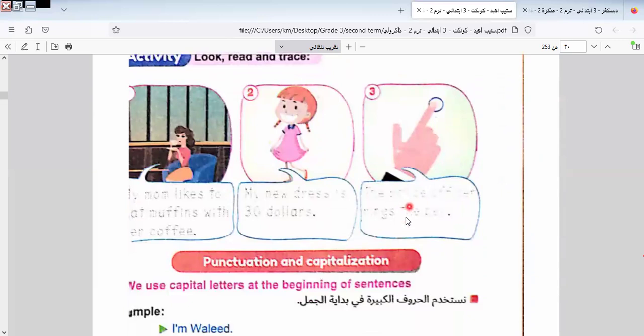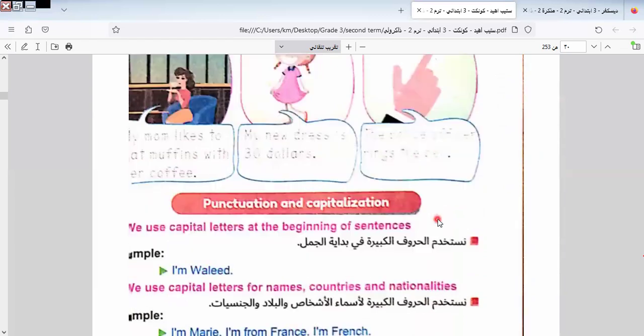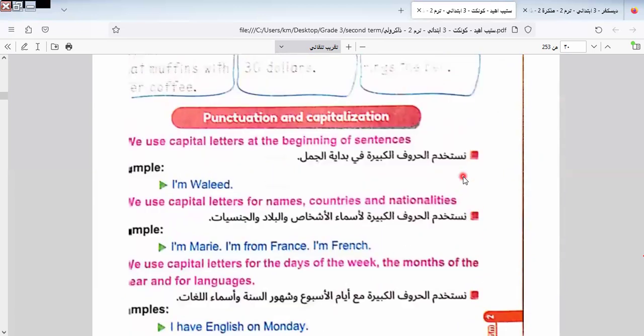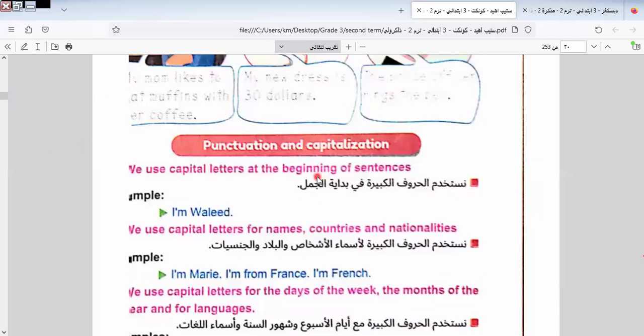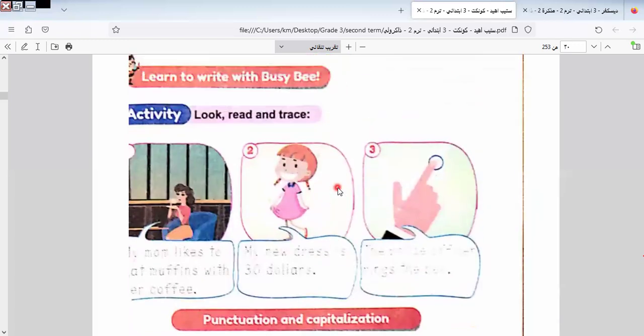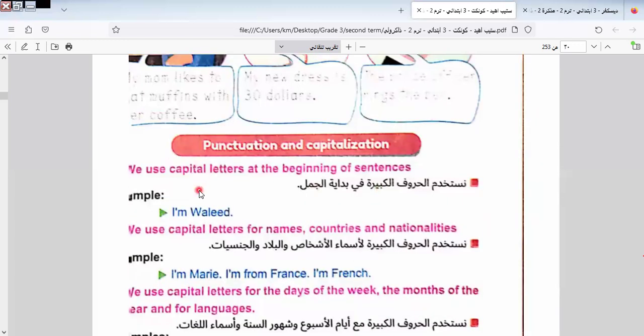Okay. Here we have: my mom likes to make muffins to take. Here is "to take," not "to take muffins with coffee, with her coffee." My new dress is $30. I can't see this one, so I will leave it. This is not clear. I will leave it until I answer it. Okay, I will leave this part.